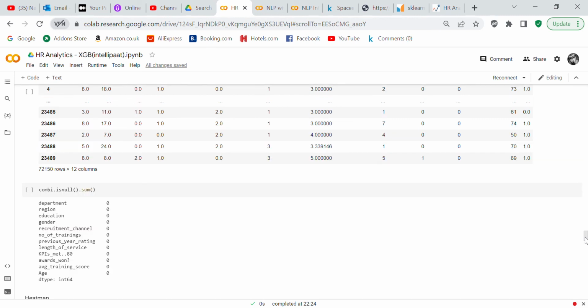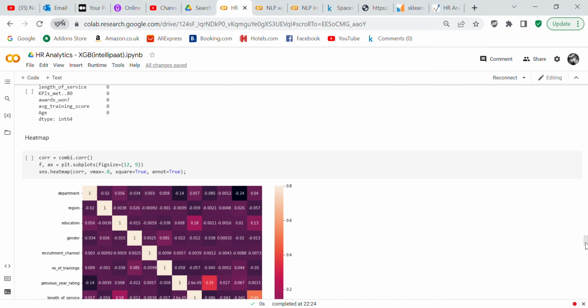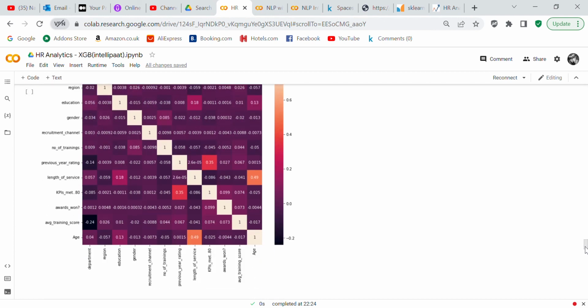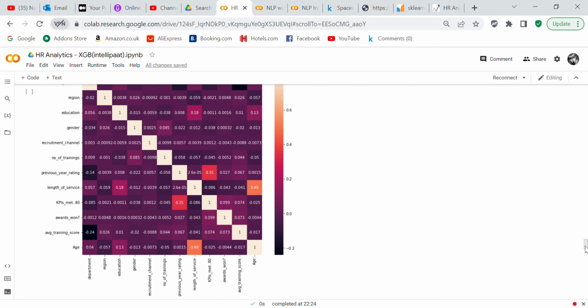And so we're going to check for any null values. We don't have any null values. I made a heat map, so if you want to see how all of the different features depend on each other, how they're related to each other, then you can do that with the heat map, and the heat map will give you that information.